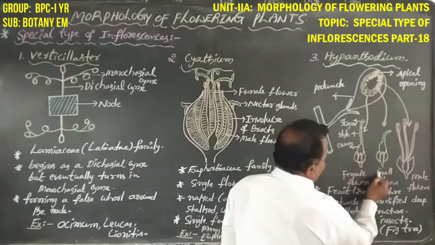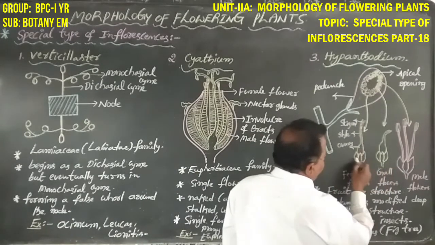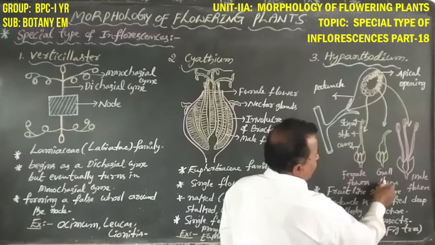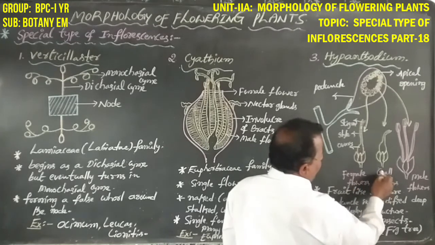This is also a female flower, but this one is a female fertile flower and this one is a female sterile flower. The female sterile flower is also known as a gall flower.